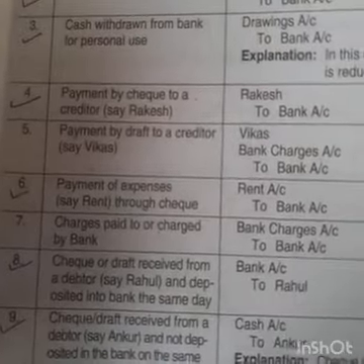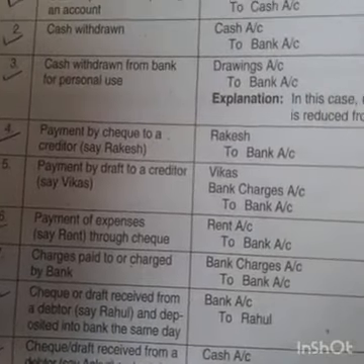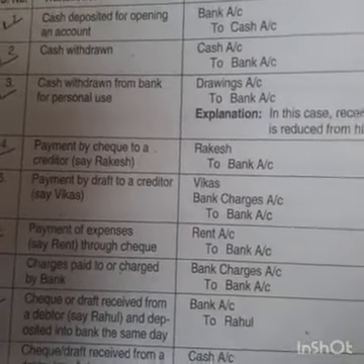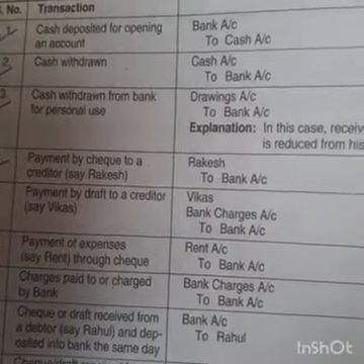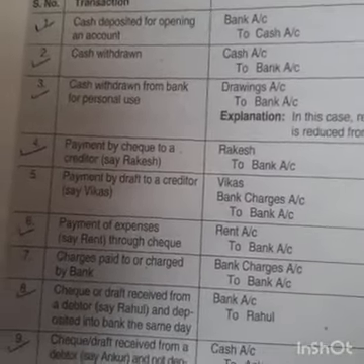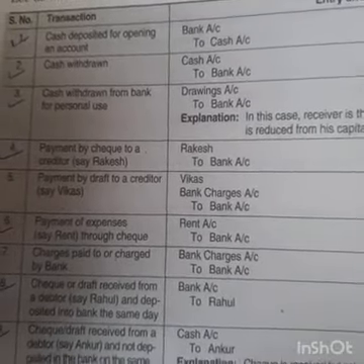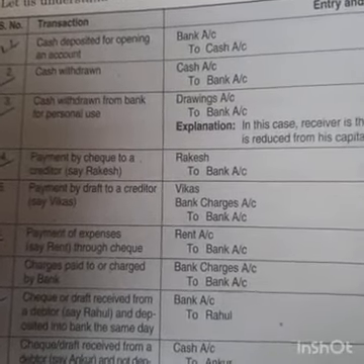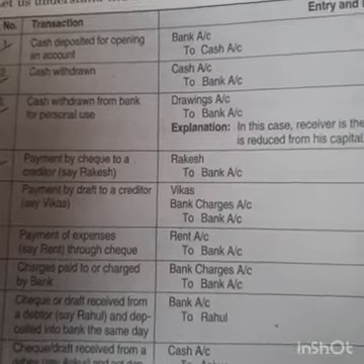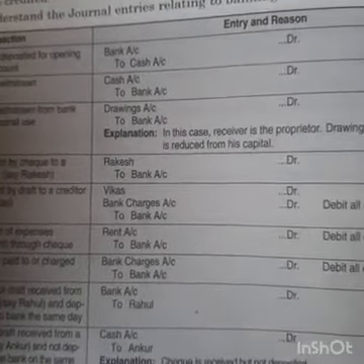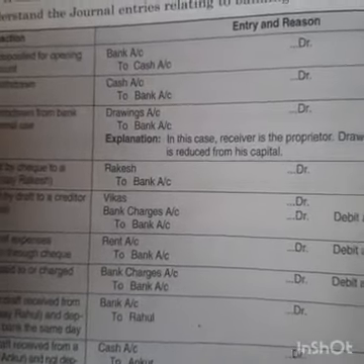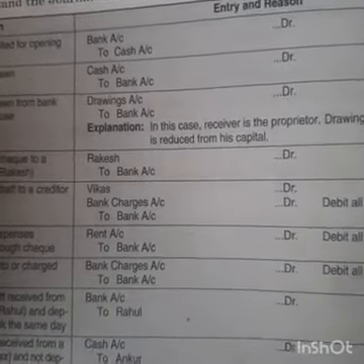Next, the eighth point, check or draft received from a debtor. Our debtors also make us payment. They can make payment by check or draft or cash. If they are making payment by check or draft and the same check or draft is deposited into the bank the same day, then the entry will become bank account debited to the debtor's name, that is to Rahul's account.